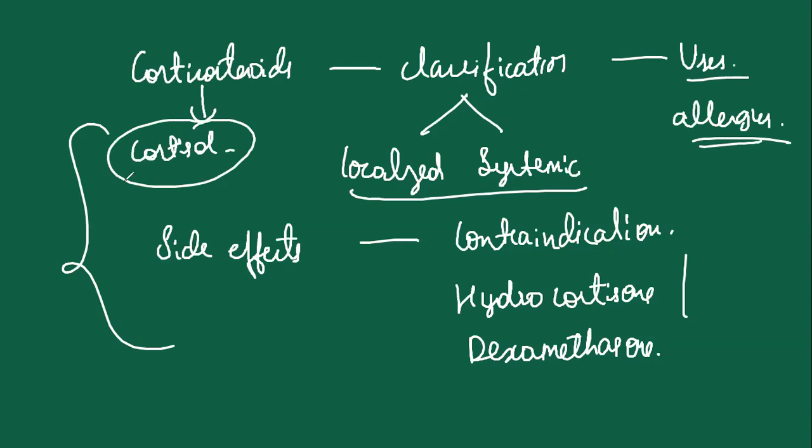The body needs cortisol to stay very healthy. In the classification, we all know systemic and localized. Systemic means more in the form of blood, whereas localized is used to treat conditions like asthma.